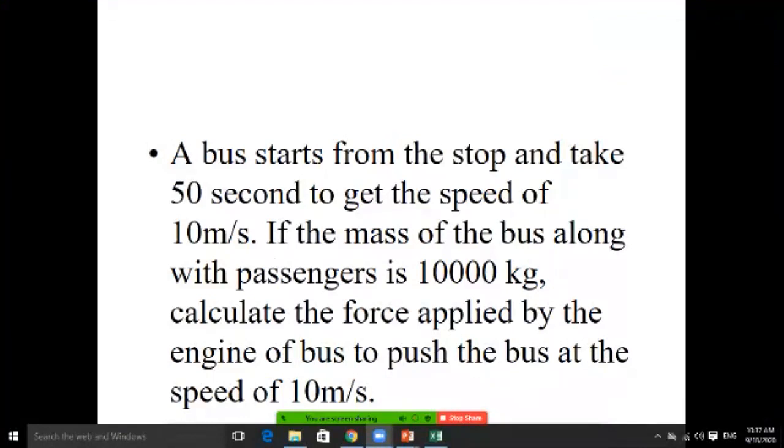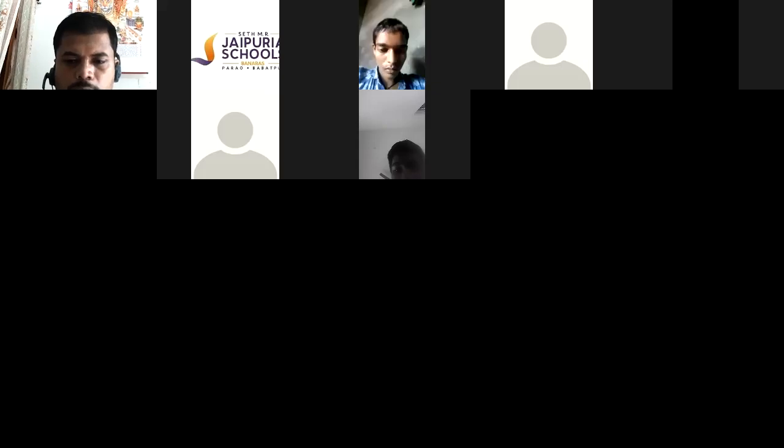If the mass of the bus along with passengers is 10,000 kilogram, calculate the force applied by the engine of the bus to push the bus to the speed of 10 meter per second. Very simple question, students. Who has given me the answer? I want to see.